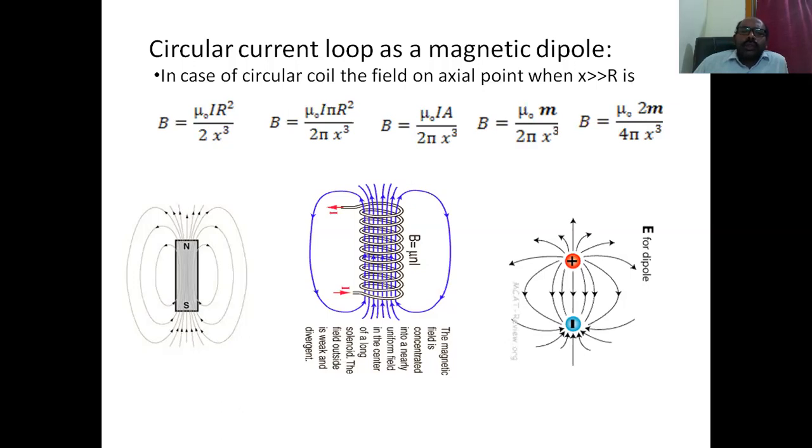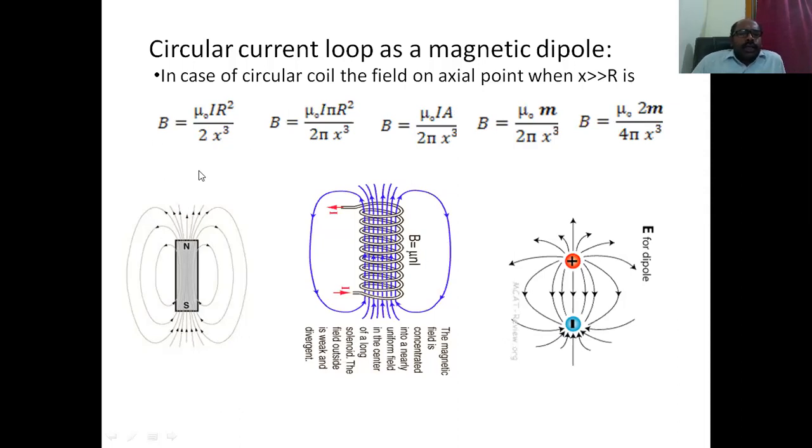If they possess similar expressions, we confirm that the current loop acts as a magnetic dipole. Okay, that is the thing we are going to do. In case of a circular coil, the field on an axial point, and the approximation is when x is much greater than r. Here r is the radius of the current loop.